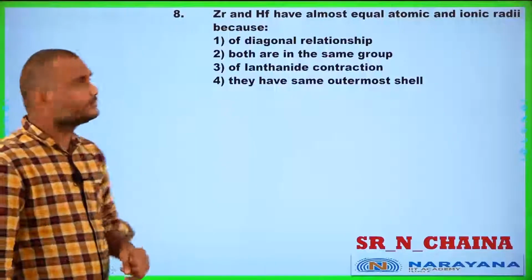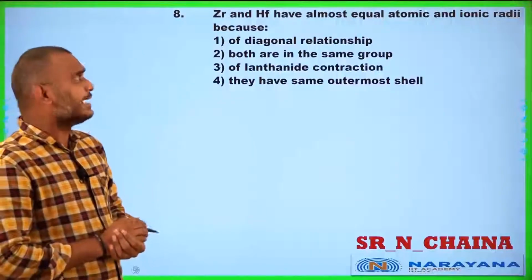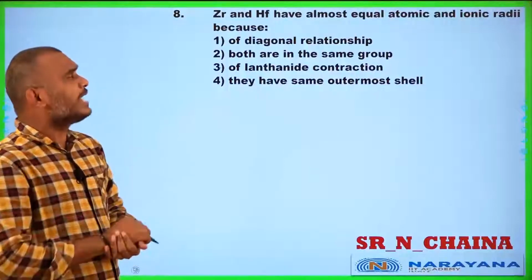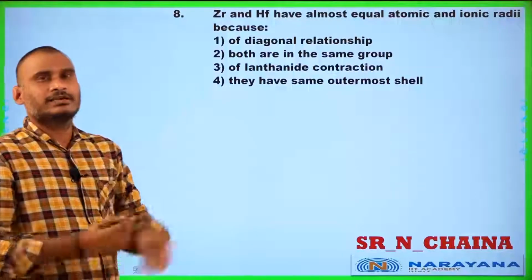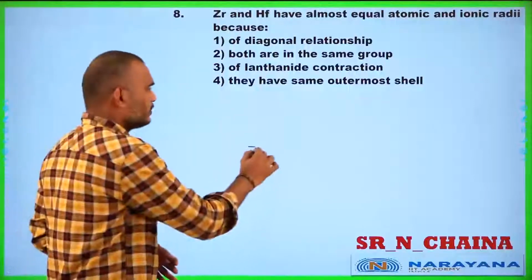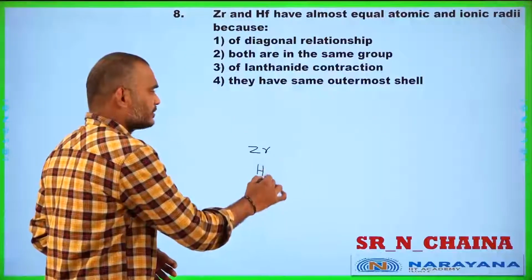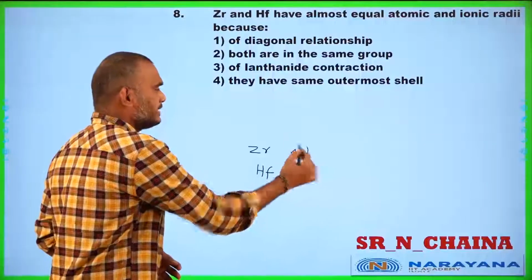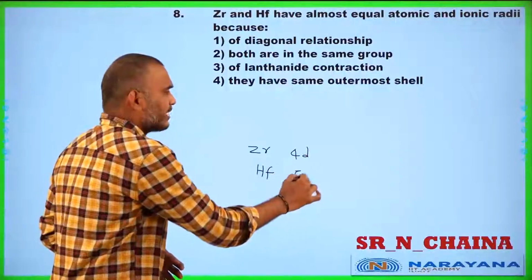Question number 8: zirconium and osmium have almost equal atomic and ionic radii because of the same reason. Zirconium belongs to the 4d series and osmium belongs to the 5d series.